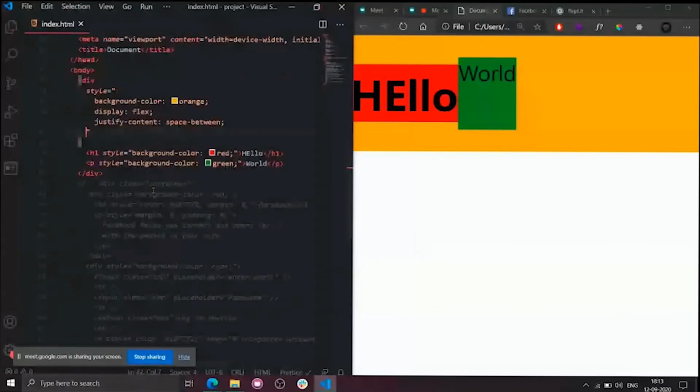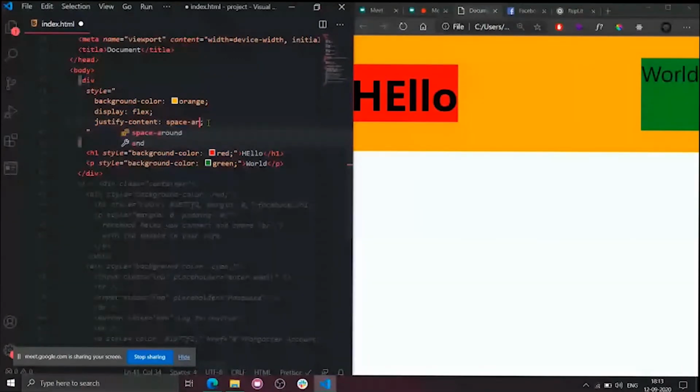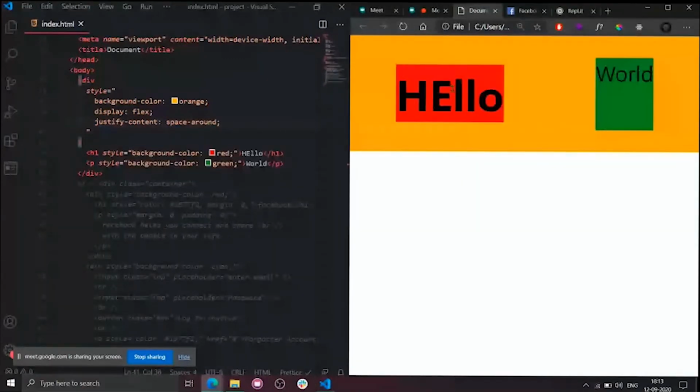That's what it is. The first child moves towards the leftmost, and this child moves to the rightmost. This is how space between works. Now space around. This means the space around this child and the space around this child is equal.